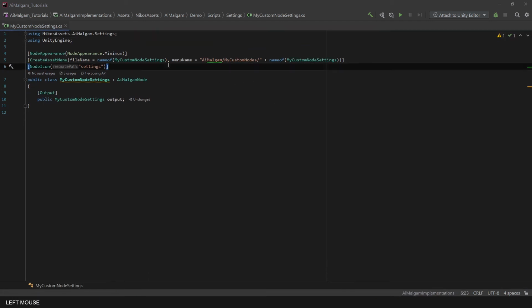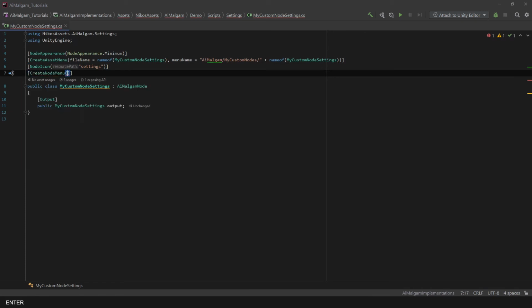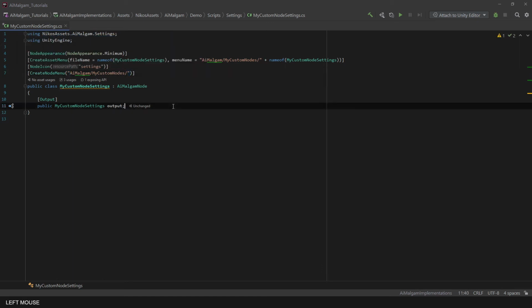Another class header attribute is the create node menu attribute, where you will define the context menu path in the graph editor. So it is a different one from the project context menu. Here you only need to define the context menu path and not the file name. Also, this attribute will be inherited as well, so you don't need to redefine it for the subclasses.